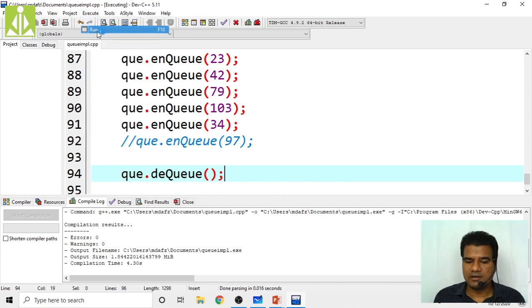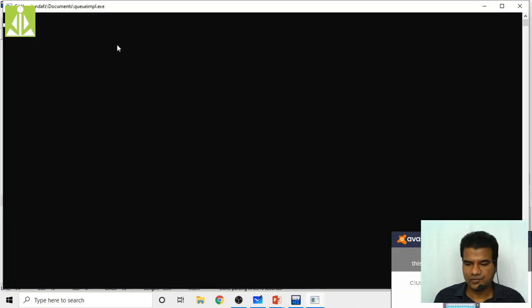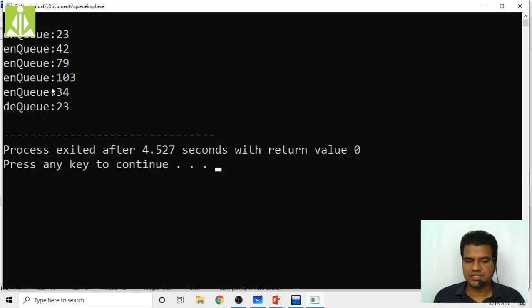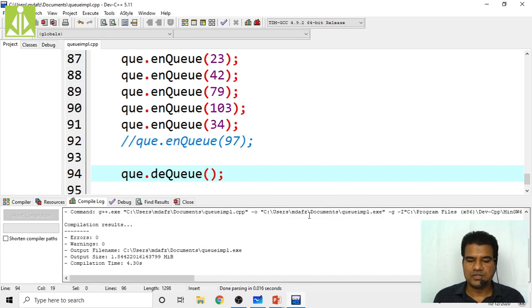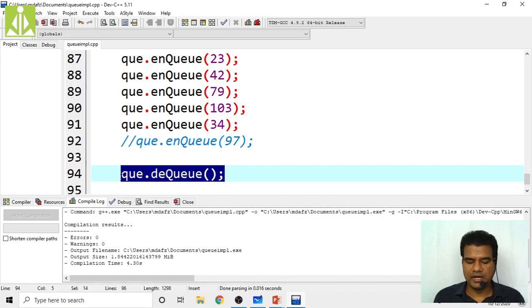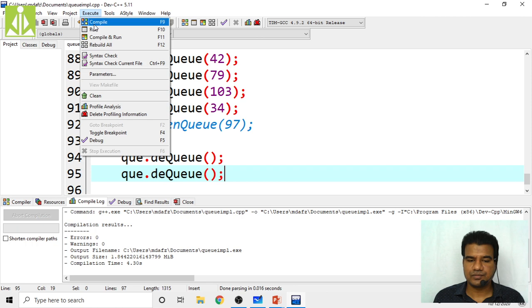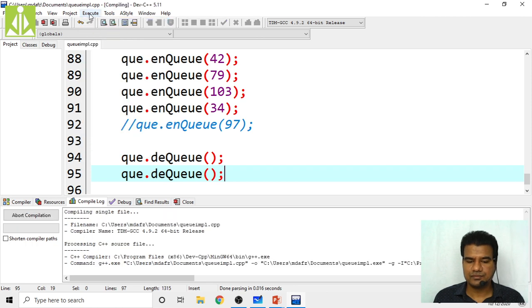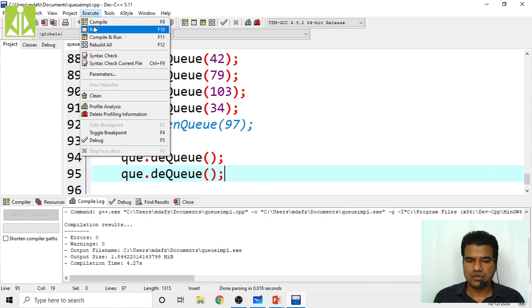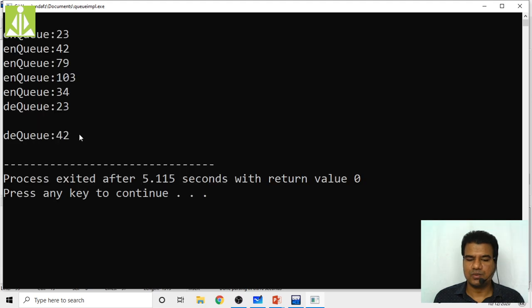So you see that one, run. After enqueuing all, it has to dequeue 23. That 23 you can see over here. It is dequeuing in FIFO fashion. First in, first out. Because 23 got inserted first, 23 got removed first. So next, one more dequeue will dequeue the 42. So go and check. See, 42 also dequeued.